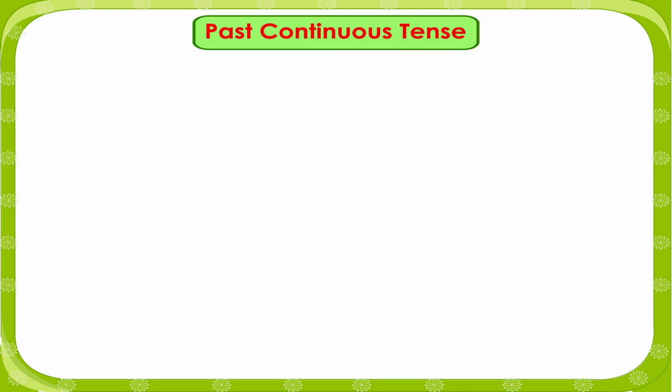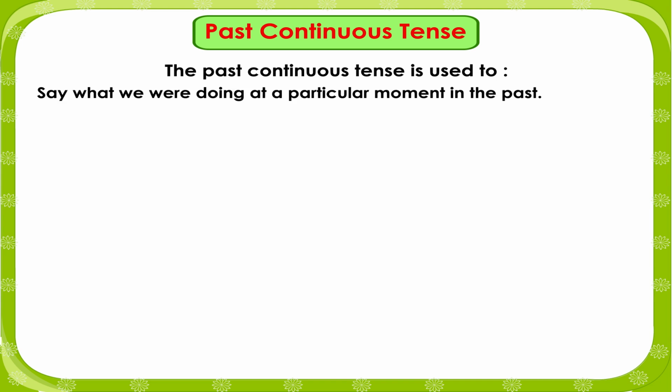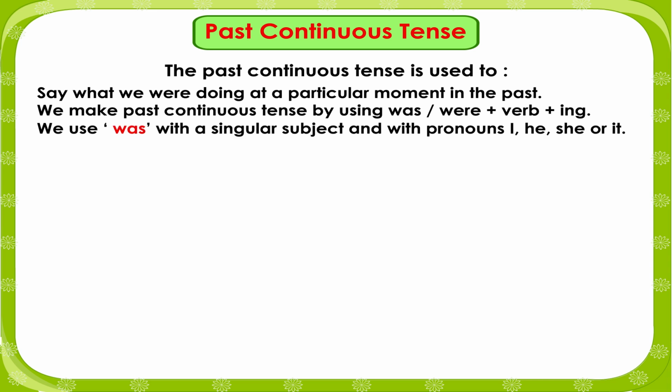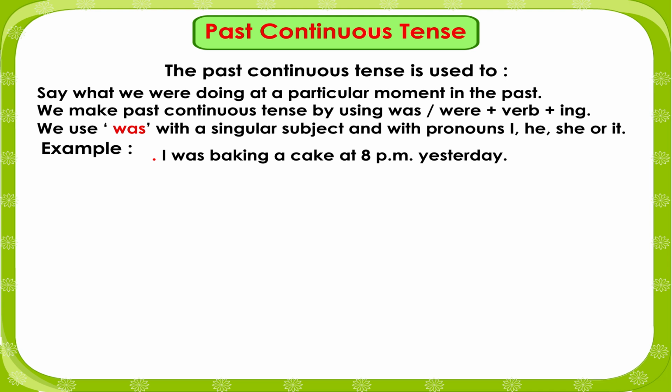Past continuous tense. The past continuous tense is used to say what we were doing at a particular moment in the past. We make the past continuous tense by using was/were plus verb plus ing. We use was with a singular subject and with pronouns I, he, she, or it. Example: I was baking a cake at 8 p.m. yesterday. Rohan was sleeping till 10 a.m.